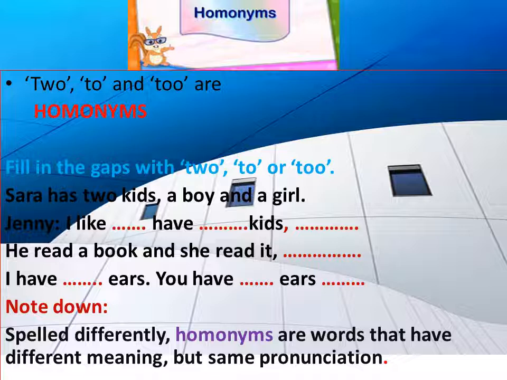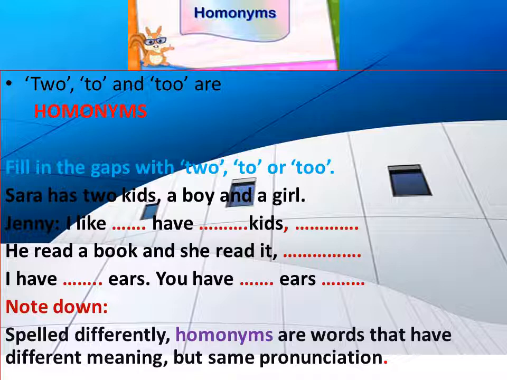So T-W-O, T-O, and T-O-O are homonyms. Okay, they are spelled differently. They have different meanings, but the same pronunciation. Okay, so fill in the gaps with to, too, or two.